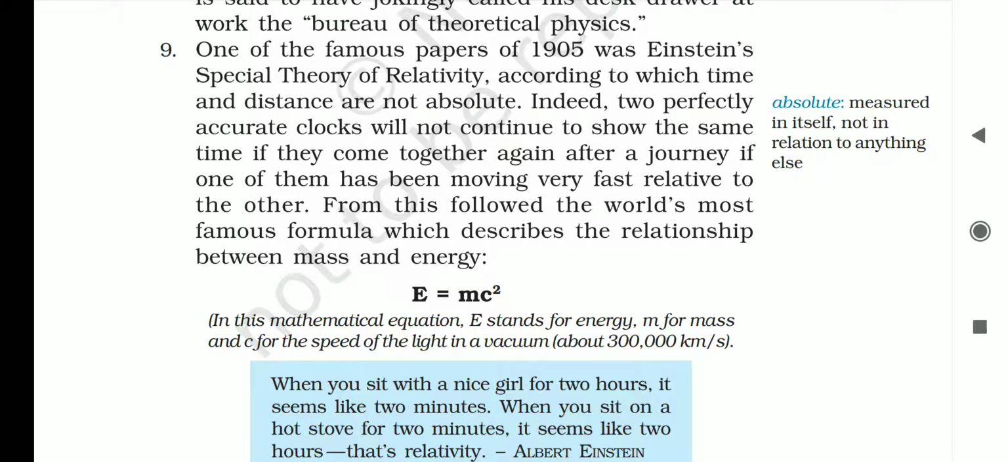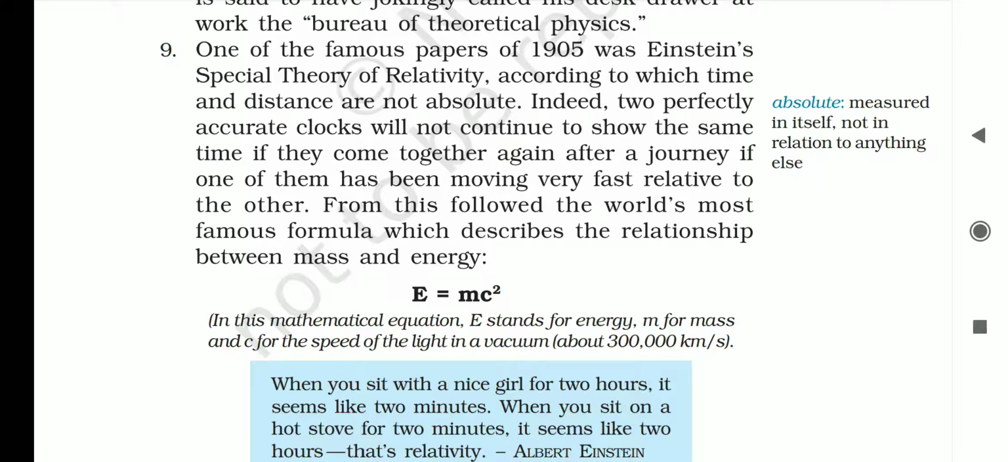So now let's continue. One of the famous papers of 1905 was Einstein's special theory of relativity, according to which time and distance are not absolute. Absolute means doesn't have any exact value. Indeed, two perfectly accurate clocks will not continue to show the same time if they come together after a journey if one of them has been moving very fast relative to the other. From this followed the world's most famous formula, which describes the relationship between mass and energy. That is, E is equal to mc square.